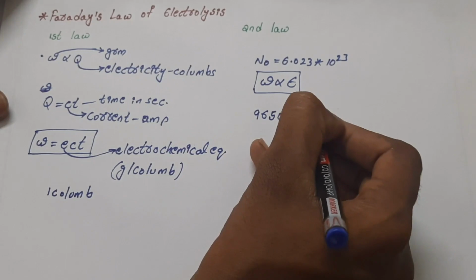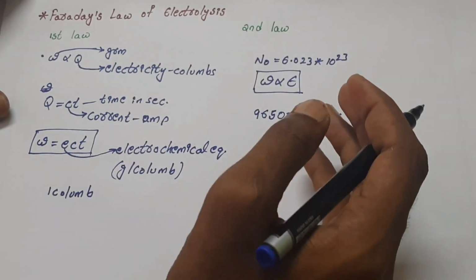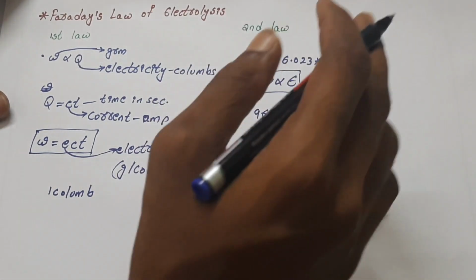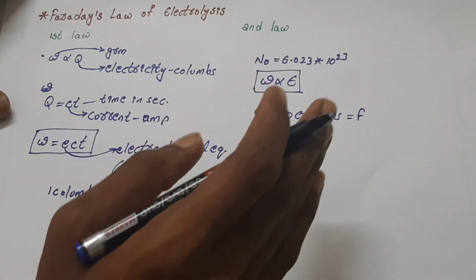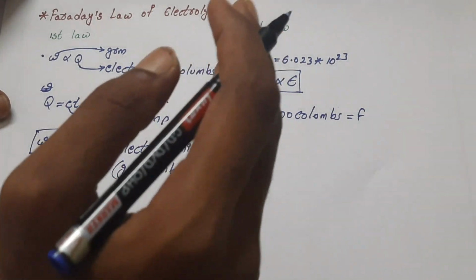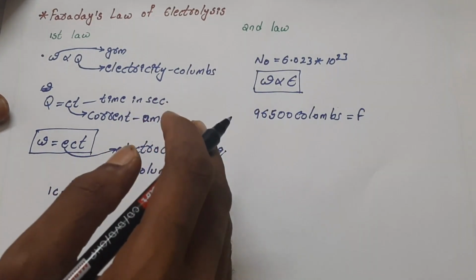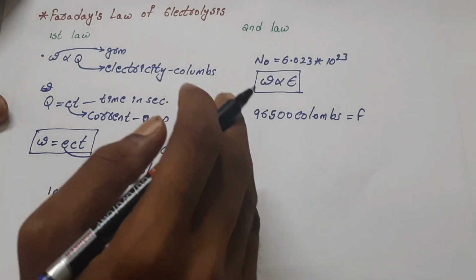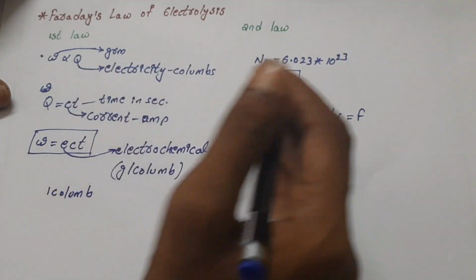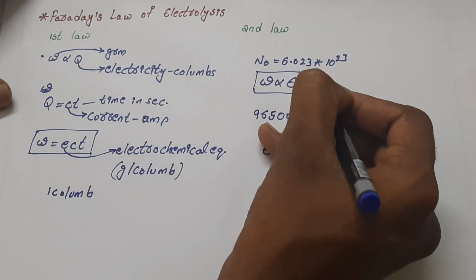The charge of Avogadro's number of electrons is equal to 96,500 coulombs, which is also equal to the Faraday. 1 Faraday equals 96,500 coulombs. When this amount of charge is passed through the circuit, the amount of material deposited will be directly proportional to the chemical equivalent. If you look at the relation between the chemical equivalent and the electrochemical equivalent, the chemical equivalent is E.